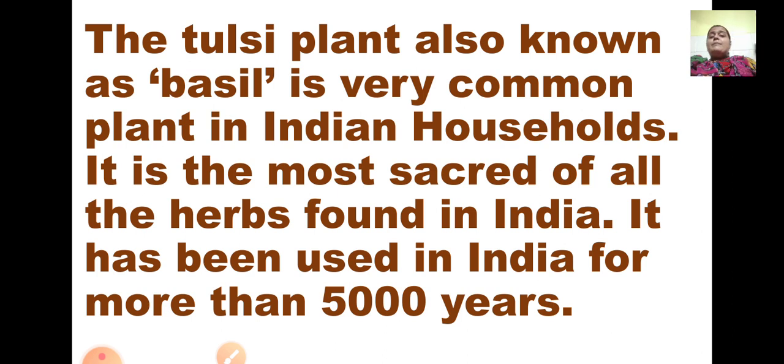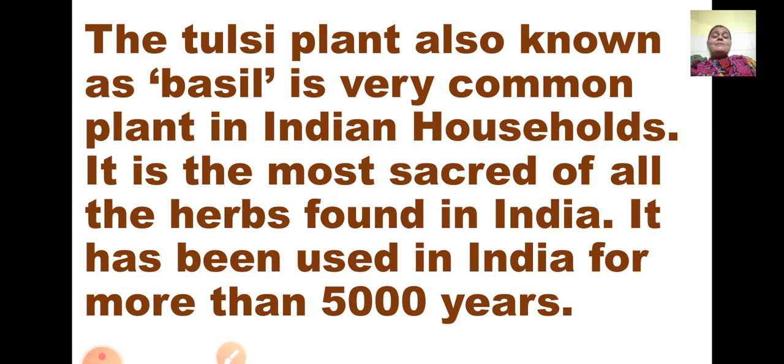See, there are so many medicinal herbs. There is neem. There are so many plants which are medicinal, but among all the herbs, tulsi is the sacred, the holy one of all the herbs found in India. It has been used in India for more than 5,000 years.